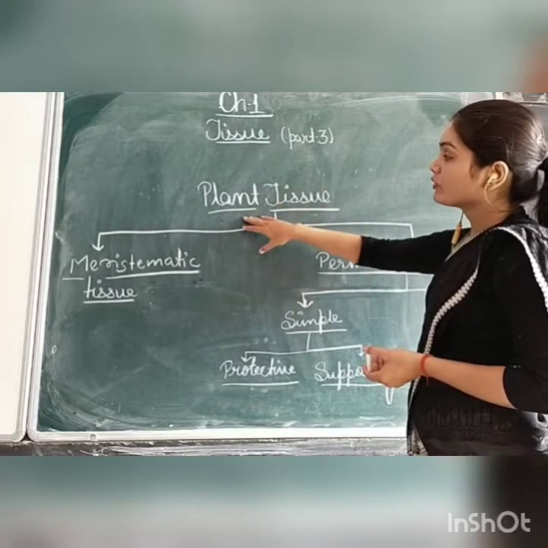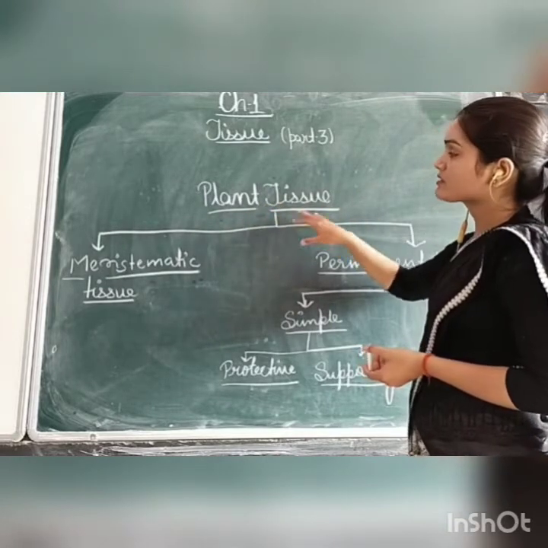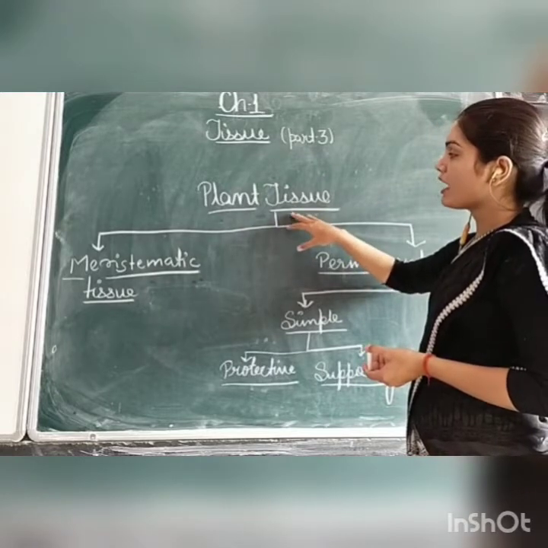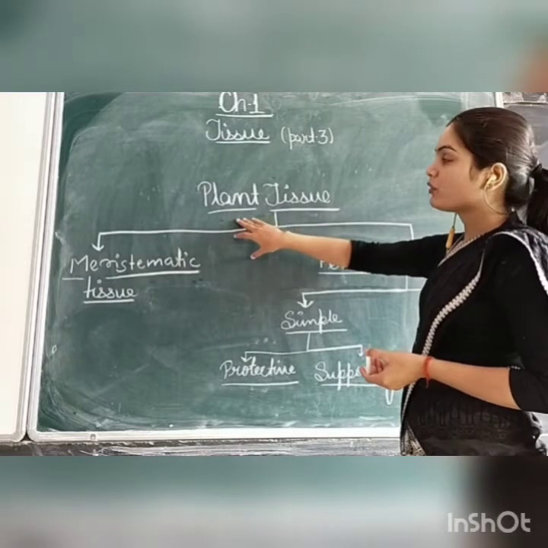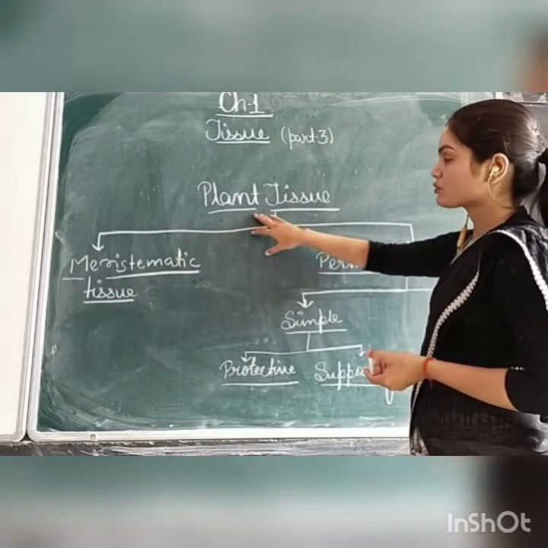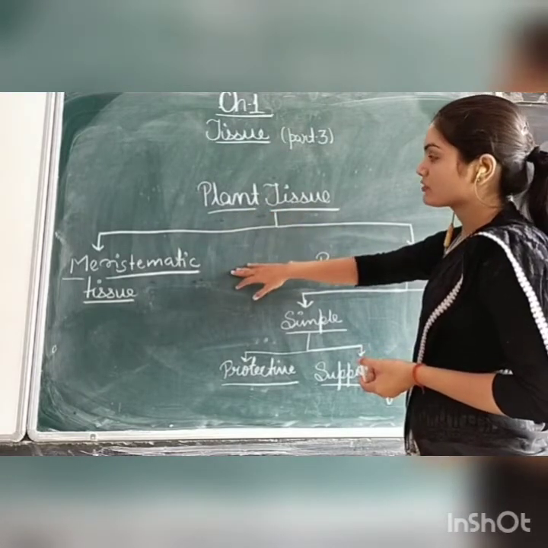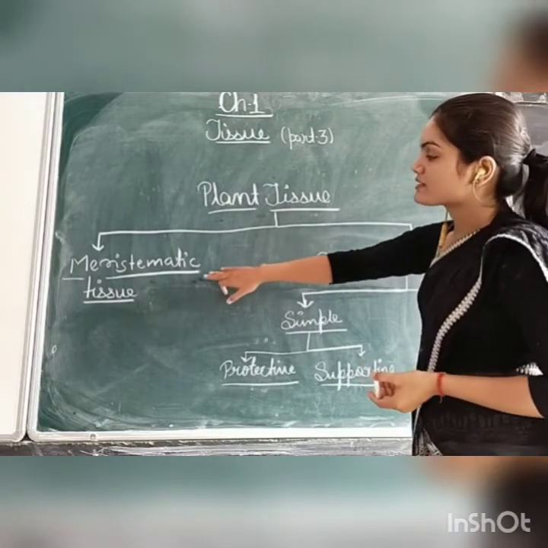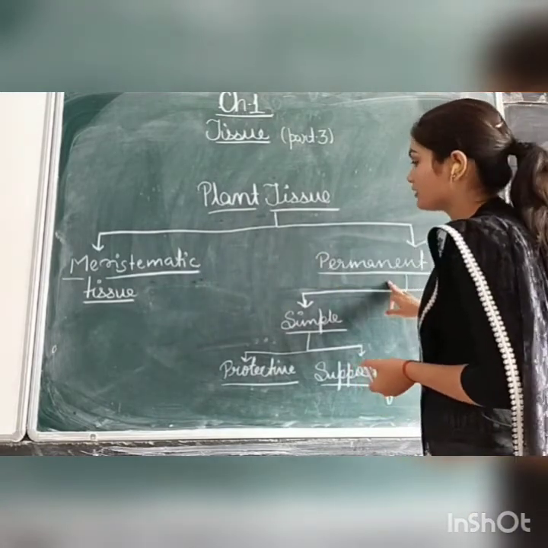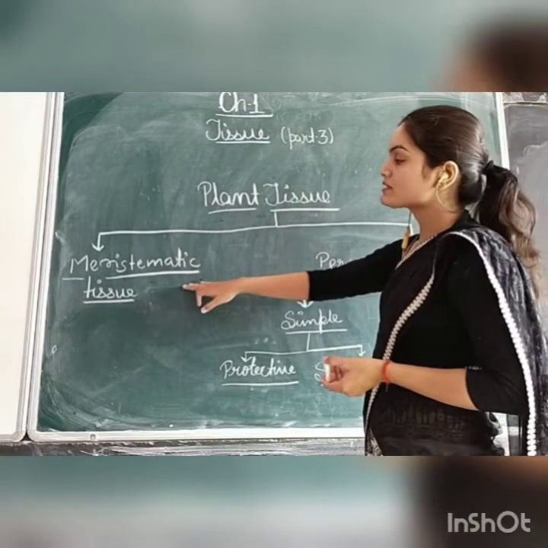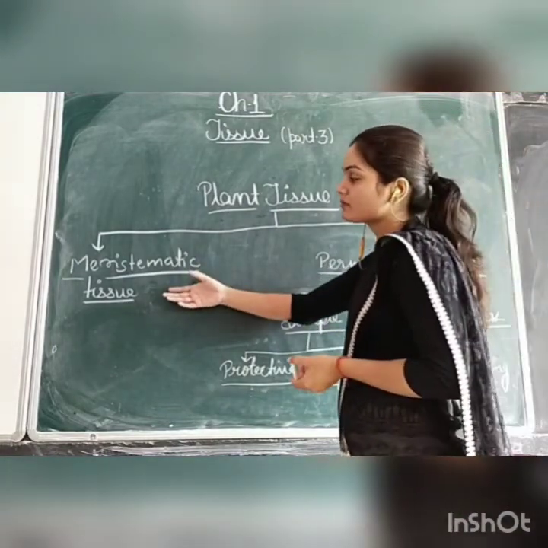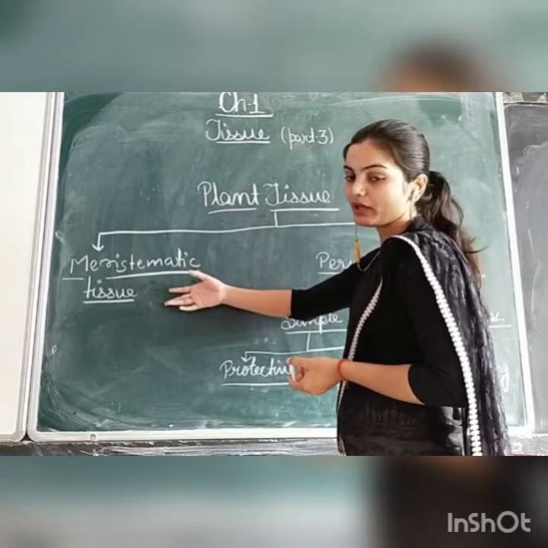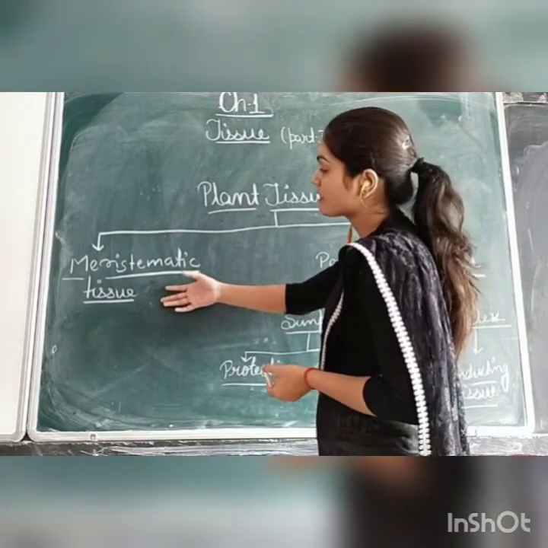If we are talking about plant tissue, these are the tissues which are responsible for the plant body, or the plant body consists of which type of tissue. At a broad spectrum, the types of tissue found in plants are divided into two types. The first one is meristematic tissue.